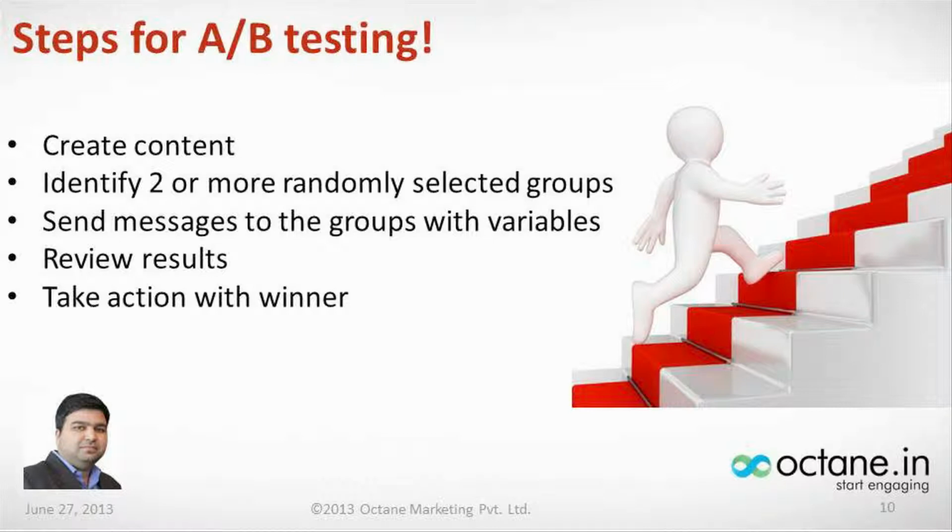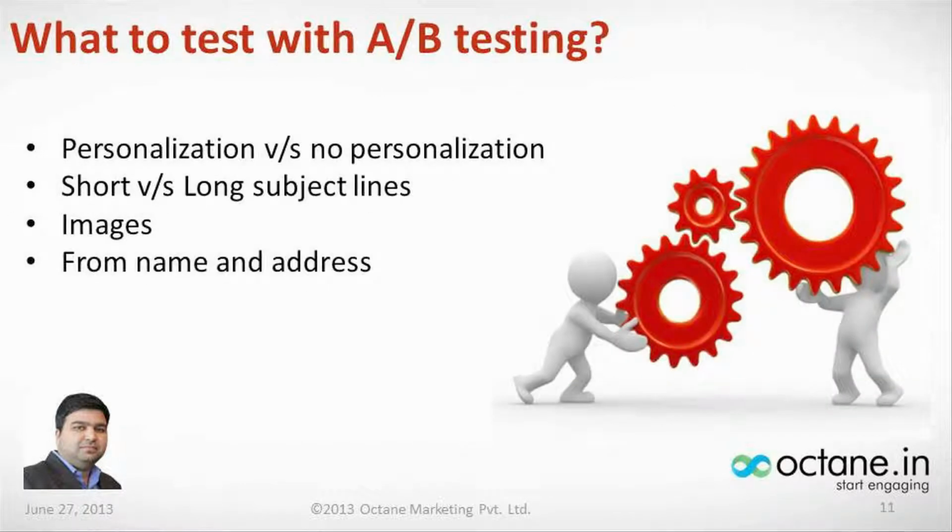So when you've done an A/B testing and you found out that a campaign A or a campaign B works better for you, you should always do some action towards it. Send the email to the whole group, or else have a further communication going out around it as well. So that's very important. Doing A/B testing and not sending it to the most successful one would actually be a waste, because then you would only see the sample groups performed in a certain way. How does your complete database perform around it? So that's very important.